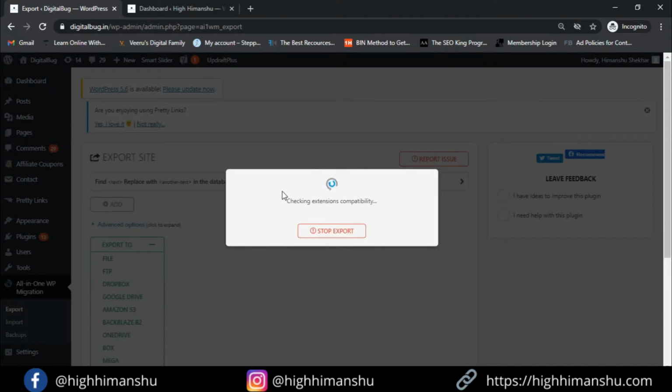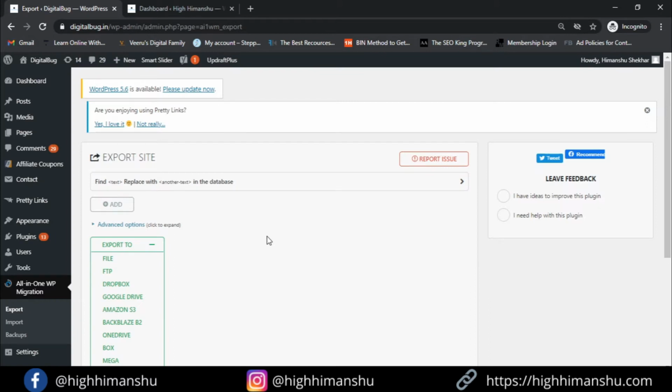Once the exportation is complete, you will get a downloadable file. Just download and save it on your local PC. I have already done it, so I'm not gonna show you here. But you got it right. So now once the file is saved to your local computer, now we have to buy our new hosting and domain, and then we need to move this file to our new hosting.